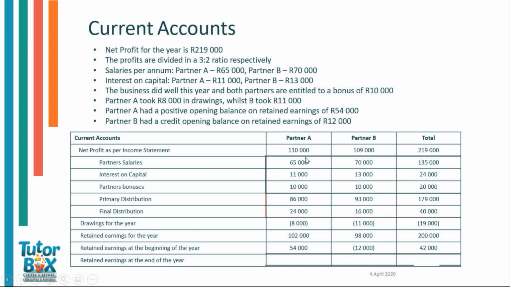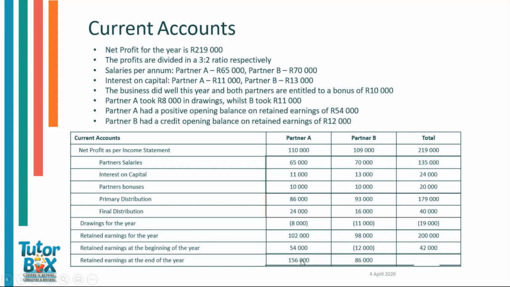From here, we can work out our retained earnings for the end of the year. So for that we'll need to get our retained earnings for the year and add that to our retained earnings at the beginning of the year. So for partner A, 102,000 plus 54,000, and that'll equal 156,000. For partner B, it'll be 98,000 minus 12,000, and that'll give us 86,000.